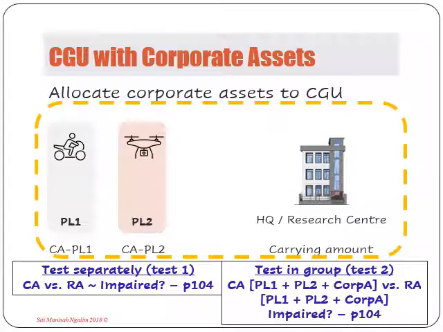And third, compare the carrying amounts of that group of CGUs with the recoverable amounts of the group of CGUs. If there is any impairment loss, recognize it in accordance with paragraph 104. This way, we are testing for possible impairment loss at all levels and hopefully not missing any significant impairment.